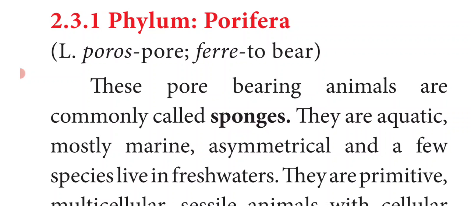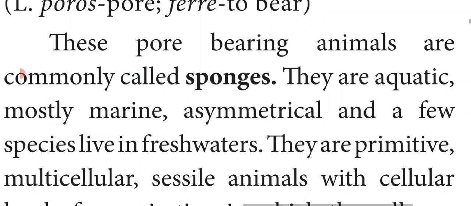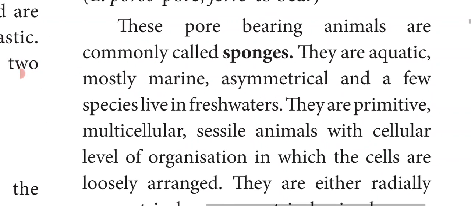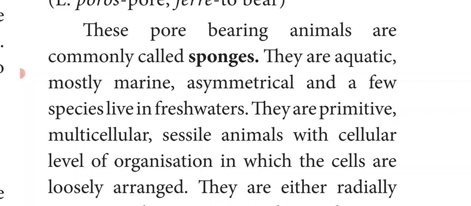These animals are aquatic. Mostly they are marine, so they live in sea water, and the body is asymmetrical. That is, since these animals are irregular in shape, their body cannot be divided into two equal halves. But a few species live in freshwater. They are primitive. What do we mean by primitive? It means they are very early formed, and their body is very simple and not well developed.